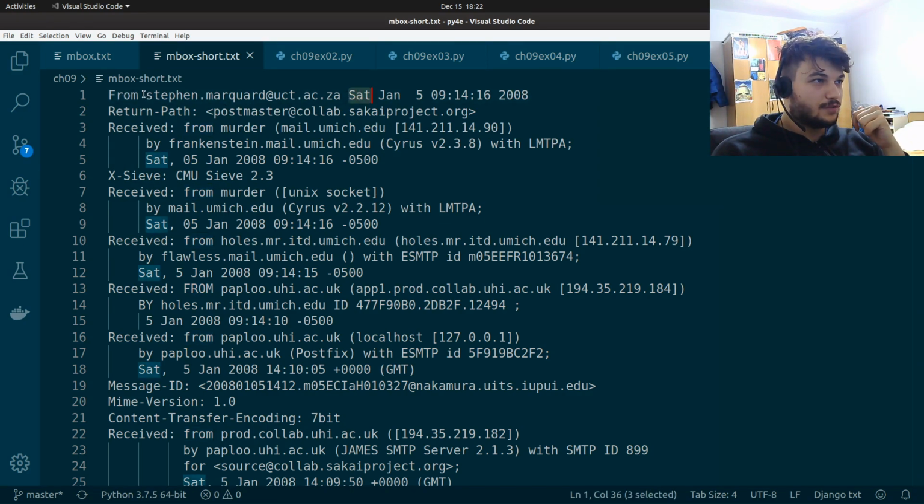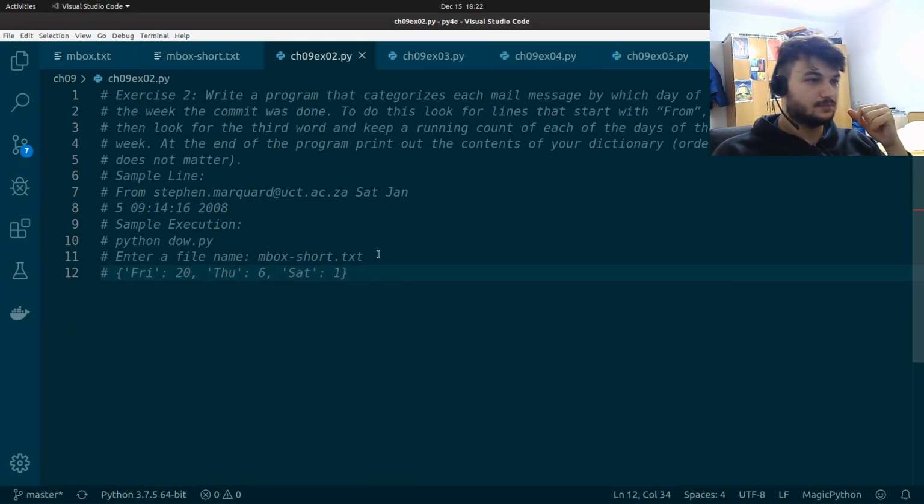If you perform a split on this line, you get a list of words, and you can see that Saturday is the third element, the third word on that list, which has index 2. Okay, let's write the code and we will go along with that.